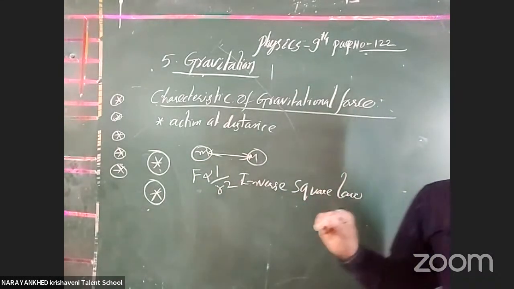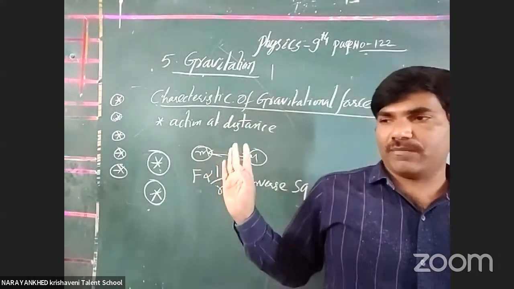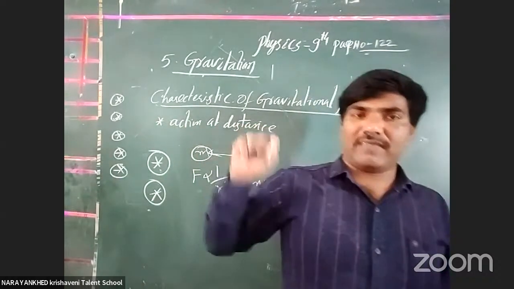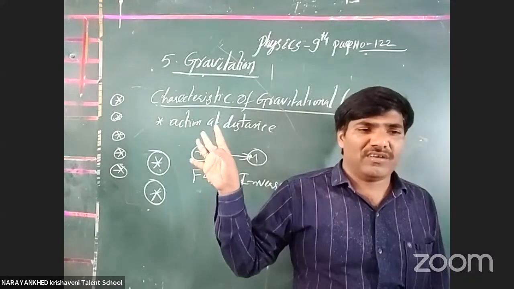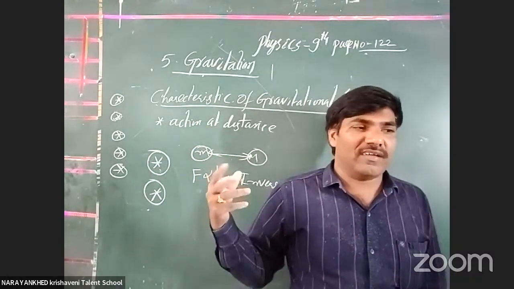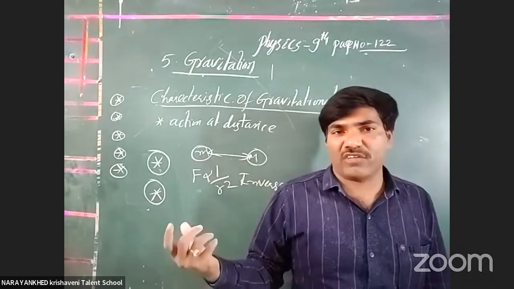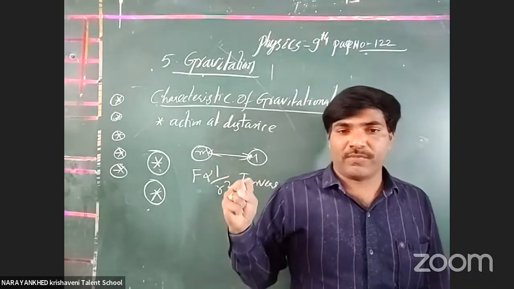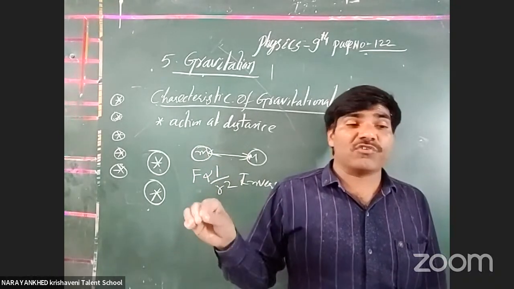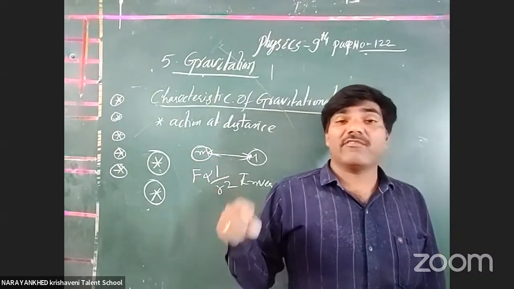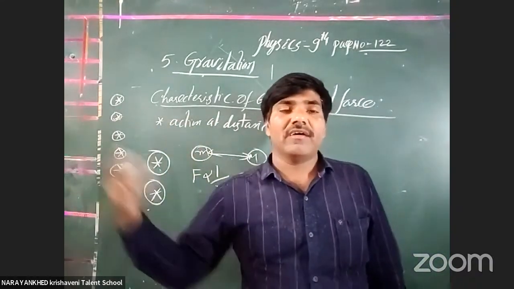And next one, gravitational force is always attractive. I have already discussed it so many times. There is no repulsion. No body is repelled. And the fourth point is that gravitational force is the weakest force among all the forces. You may have a doubt about what forces there are, sir. So many types of forces are there: nuclear forces, electromagnetic forces, electrostatic forces. These forces are very, very strong. Atomic forces, nuclear forces are very, very strong. The strongest forces are nuclear forces. Now, the weakest forces are gravitational forces. These are weak forces, not that strong compared with the other physical forces.